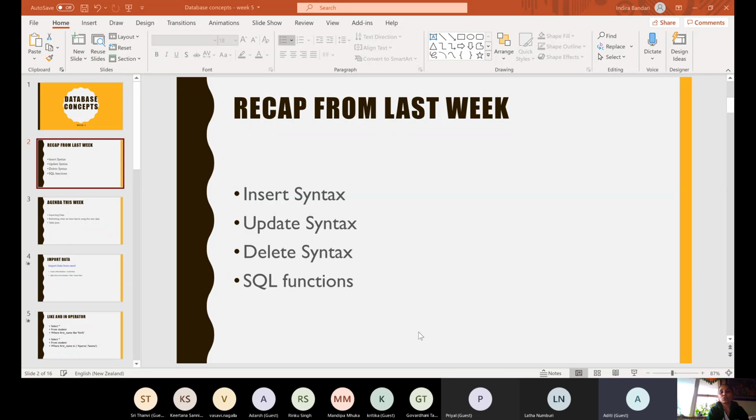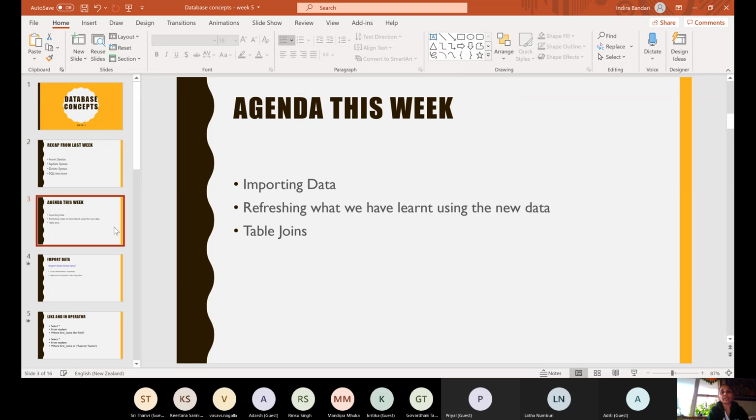Okay, so now let's go through the import part. So whoever has downloaded the CSV file, today's agenda is we'll review what we have done in the last week, all the statements, so that you know what the syntax is. We will import the data that I sent you in the CSV file, and using that data we will use all the statements that we have used in the last class. And also one more thing that we are going to learn is table joins. So that's what we will do this week.